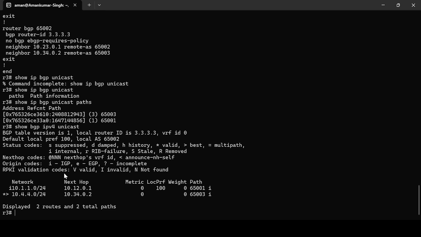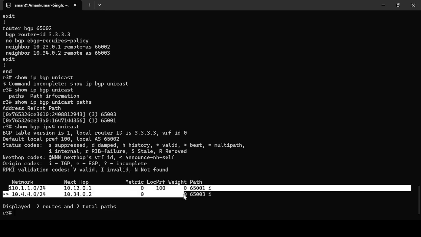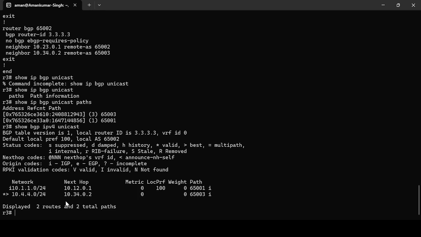On R3 I'm seeing two routes. One is 10.1.1.0, which I am getting in my routing table from iBGP. You can see it is correct. So BGP has this route, and it has another route, which it is receiving from 10.4.4.0.